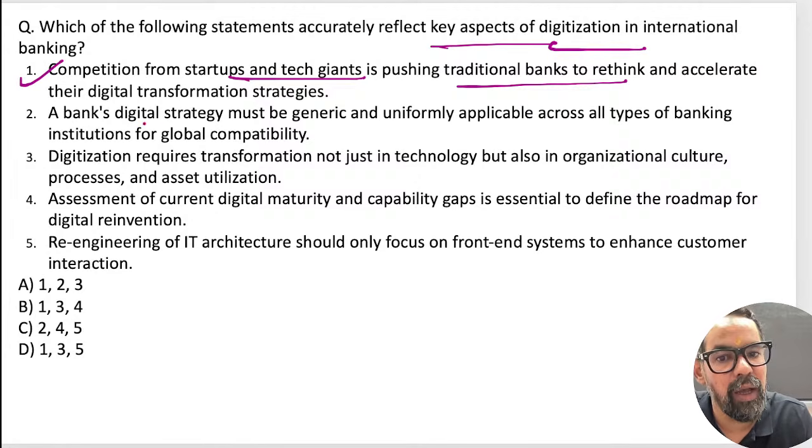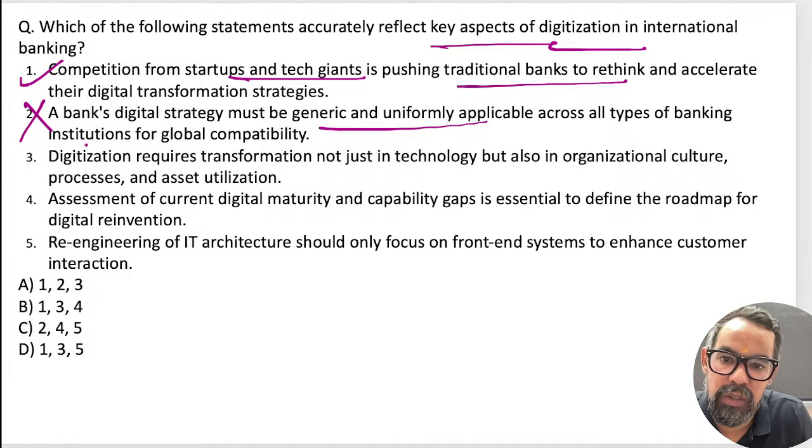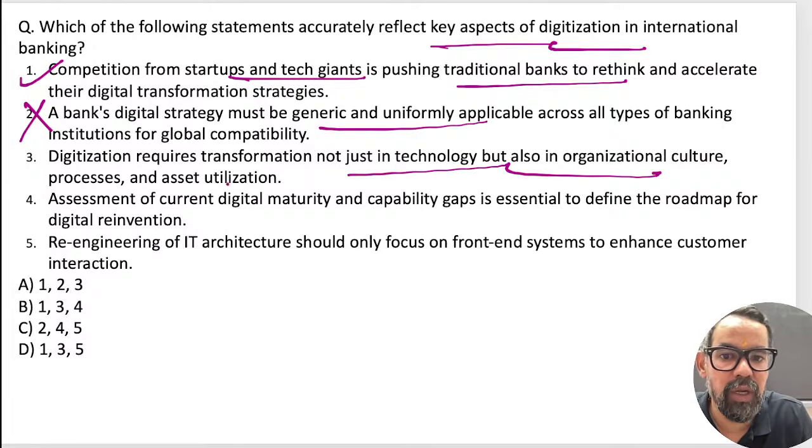A bank's digital strategy must be generic and uniform? No, it is according to the product line or business activities. Digitalization requires transformation not only of technology but of organizational culture, process and asset utilization. HR and technology, you remember, same line.